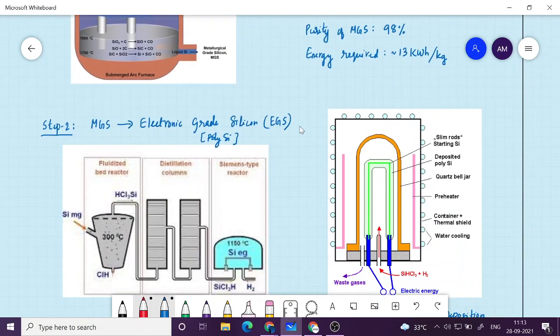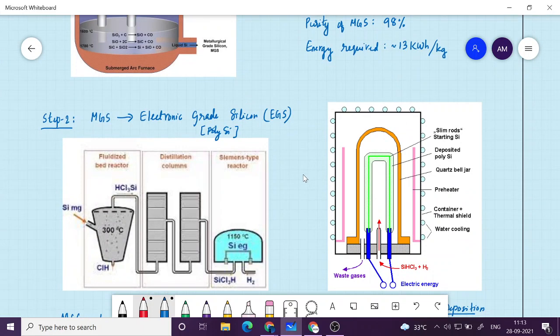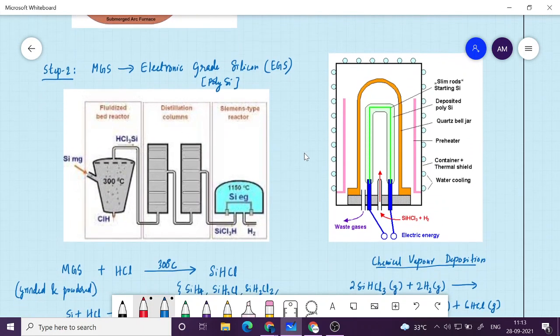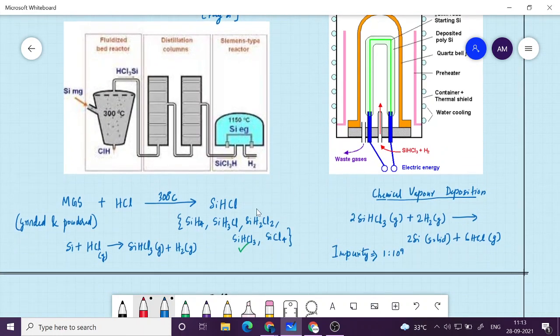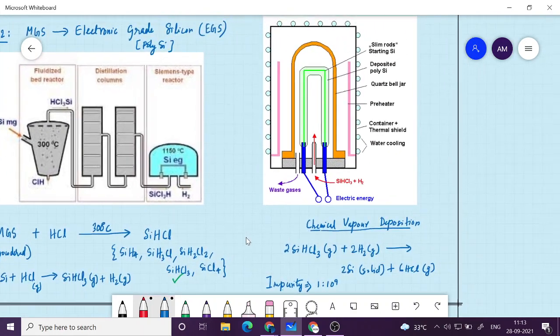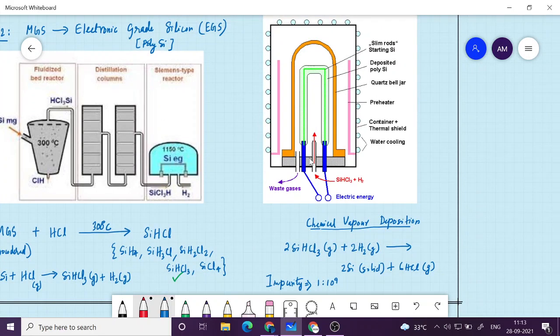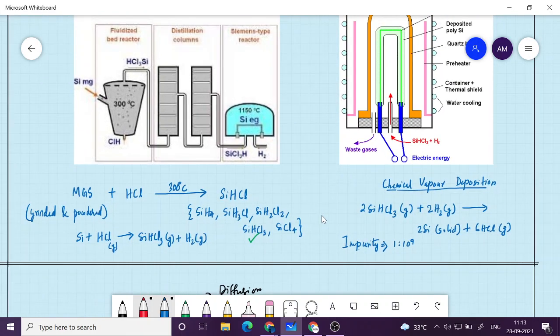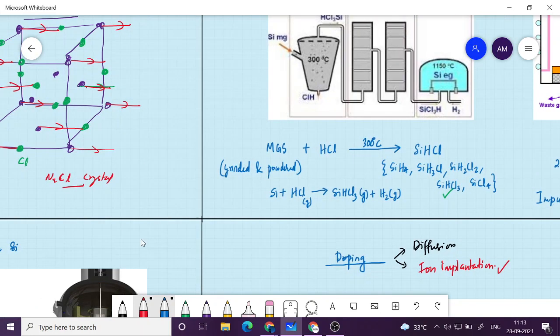Then we take this powder, the metallurgical silicon is powdered and reacted with hydrogen chloride, and then we get many products, out of which one is distilled out using a distillation chamber, and then that goes to a reduction reaction with hydrogen gas. The product you get is solid silicon, which gets deposited on the already existing seed rod. The seed rod is the initially introduced rod where the silicon atoms continue to get accumulated. That way we got electronic grade silicon.